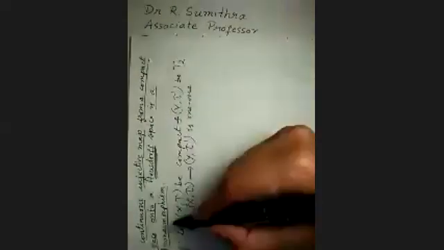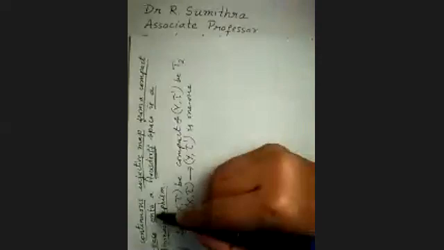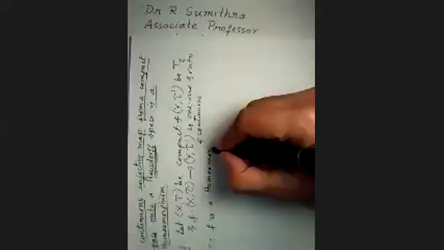And also they say it is onto, injective and onto. And also it is continuous. We have to prove that F is a homeomorphism. What is a homeomorphism?